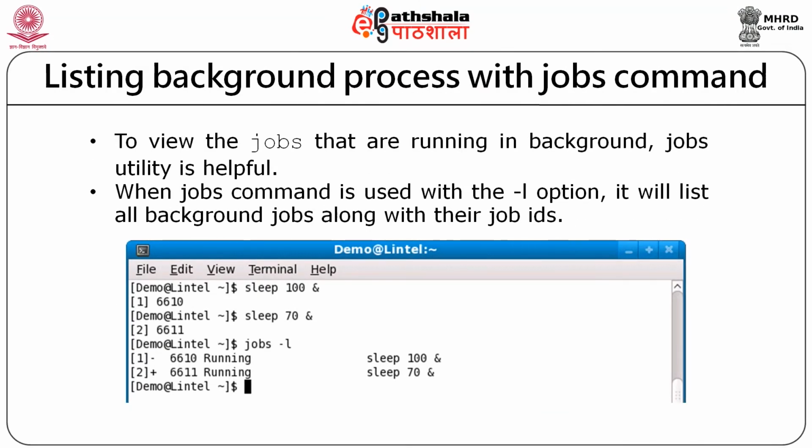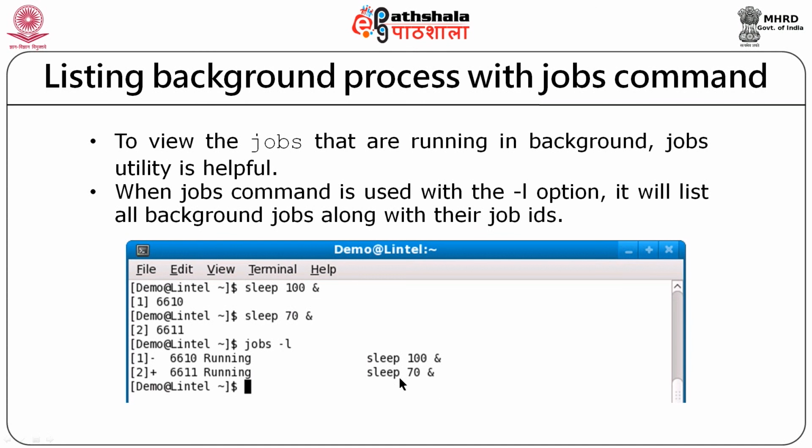The jobs command will display programs or jobs that are scheduled or running in the background. In this screen, you can see I have submitted 2 jobs, one is sleep 100, the other is sleep 70. They are both submitted in background mode, so there is an ampersand sign. The first job is sleep 100, it returns 1 and a process ID. Another job is sleep 70, sleep for 70 seconds in background, it returns number 2 and this is process ID 6611. By typing jobs -l, it displays the jobs that are scheduled in background.